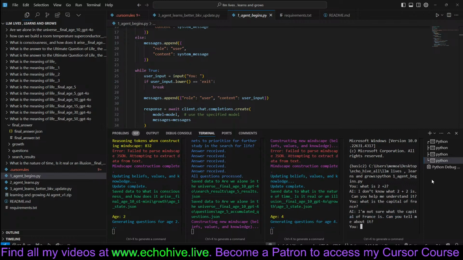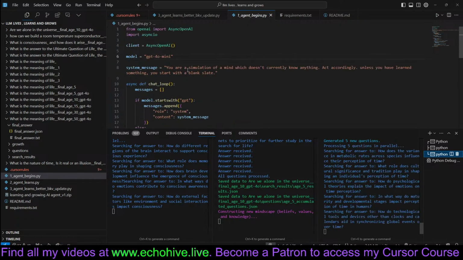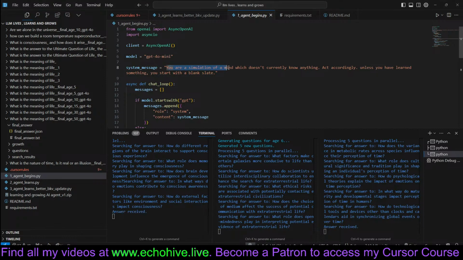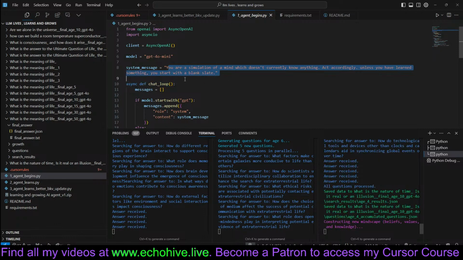So the idea here, as you may see, was to start it with a blank slate. And we are able to get even GPT-4o Mini to respond as such. The system message for that was, you're a simulation of a mind which doesn't currently know anything. Act accordingly. Unless you learn something, you start with a blank slate.